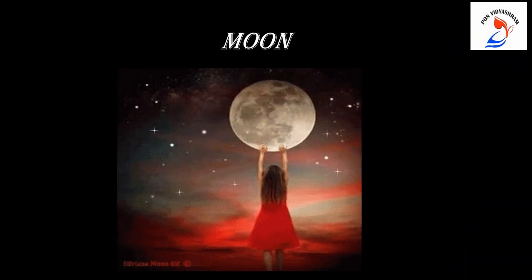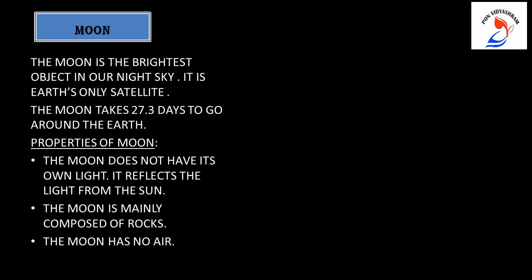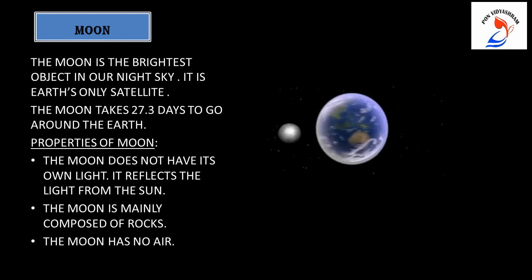Yes, it is the moon. So children, our topic for today is moon. Come children, let's explore our dear moon. As we all know children, moon is the earth's only satellite and the moon keeps moving around the earth. The moon is the brightest object in our night sky. It is earth's only satellite. The moon takes 27.3 days to go around the earth.